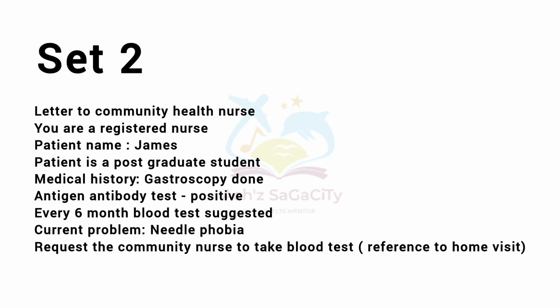Now about the second set of letter, again to the community health nurse. You are a registered nurse. Patient name is James. Patient is a postgraduate student. Medical history including gastroscopy done and antigen antibody test is positive. Every 6 months suggested with a blood test. So current problem is needle phobia. So we need to request the community health nurse to take the blood test. So we need to write a referral letter for home visit. So that's related to the second set of writing.